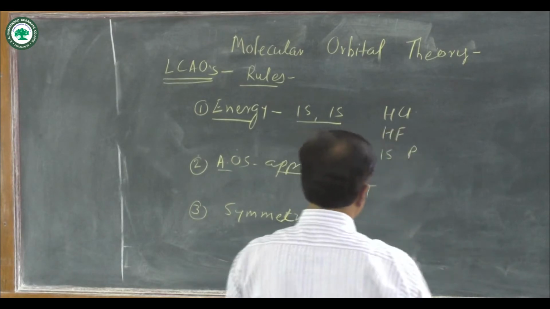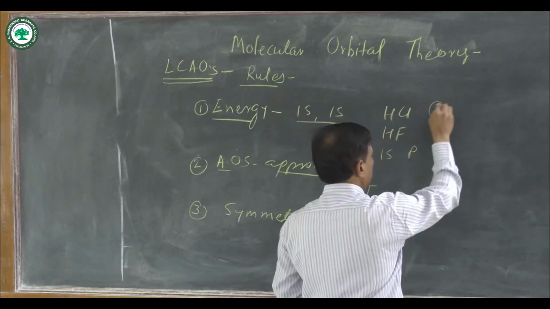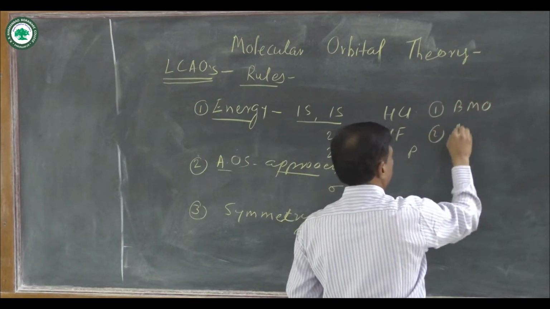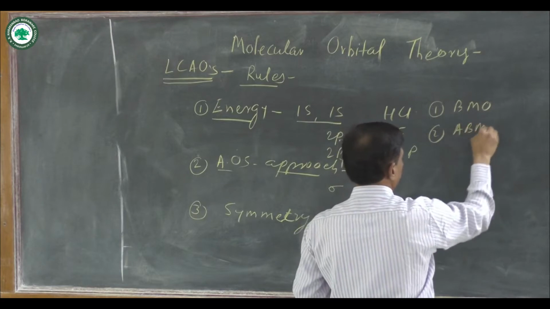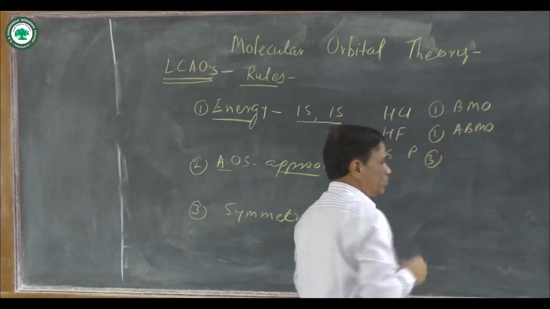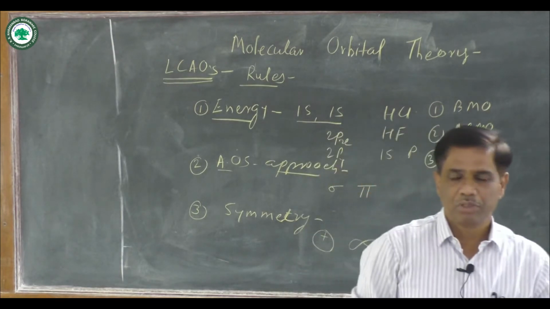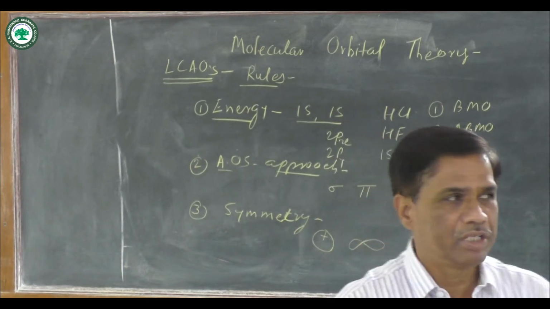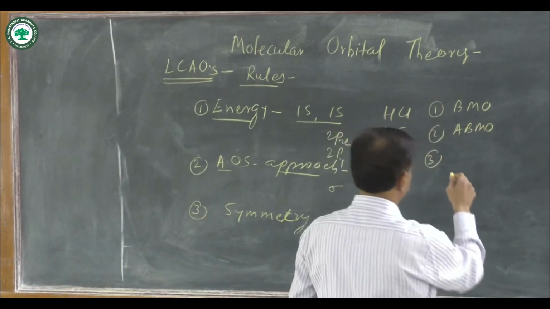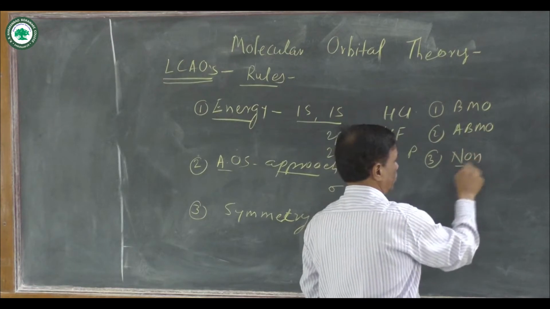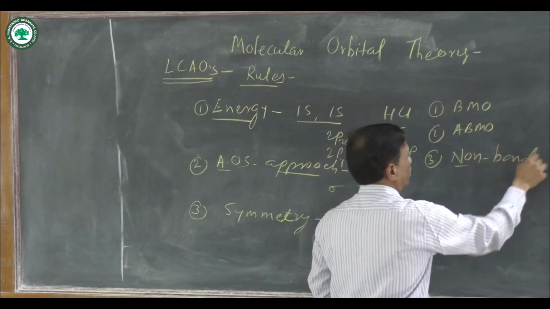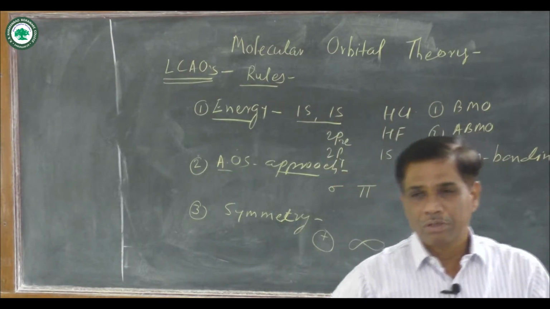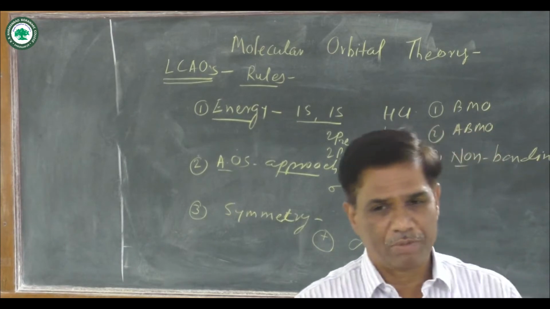And generally there are two types of molecular orbitals. One is bonding molecular orbital and the second is anti-bonding molecular orbital. With these two, when some atomic orbitals do not take part in the bonding, they form non-bonding molecular orbitals. These three are the types of molecular orbitals.